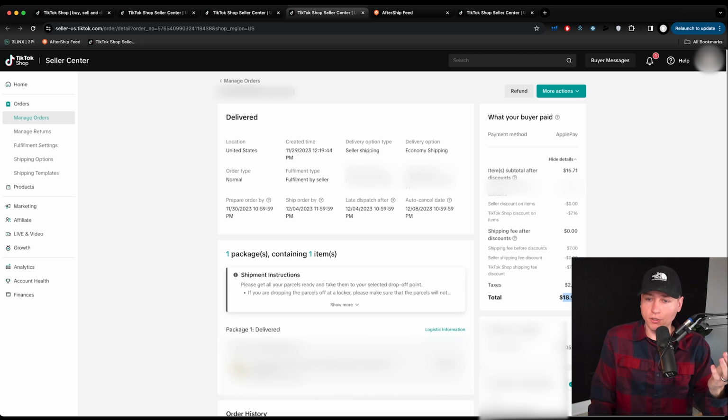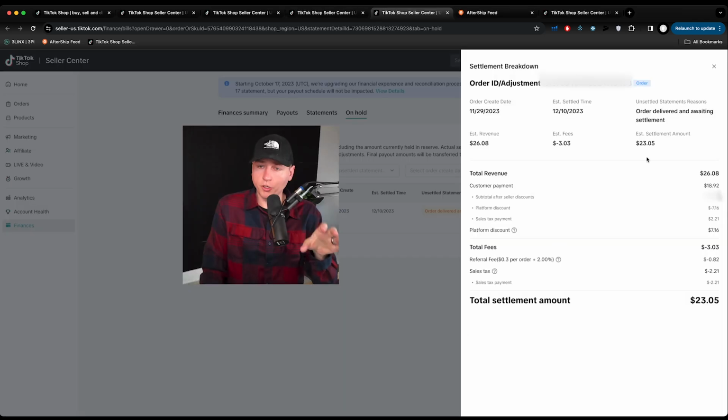Now you can see what you've earned right here is $23.05. So that's what I got from that sale. This is what the customer paid. This is what I got from the sale. So we can actually click into this as well. So going deeper in here, because my face might have been blocking the other revenue stuff. So this actually is the legit one that shows you everything here. So we see total revenue, $26.08 here. So that's the money that came in.